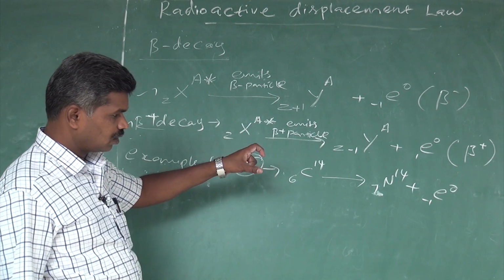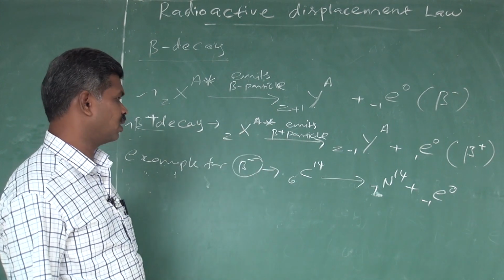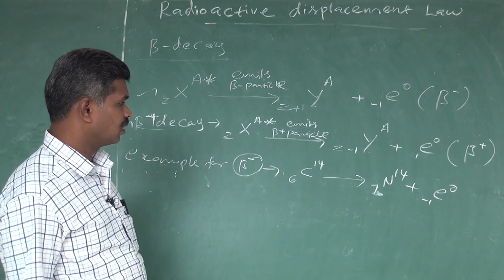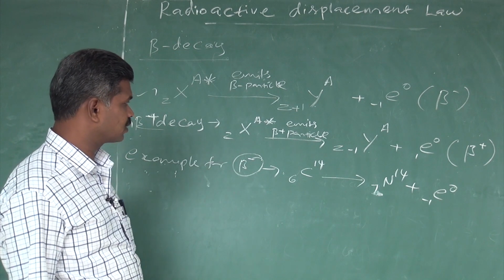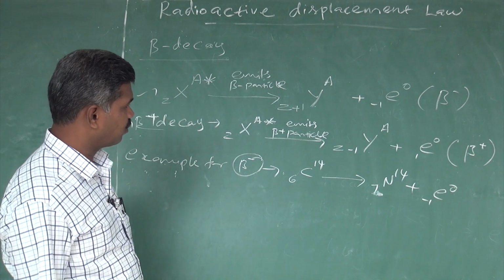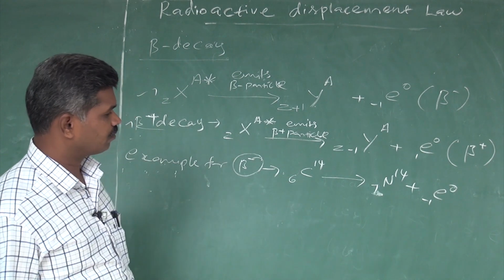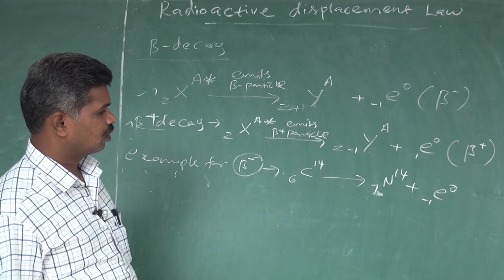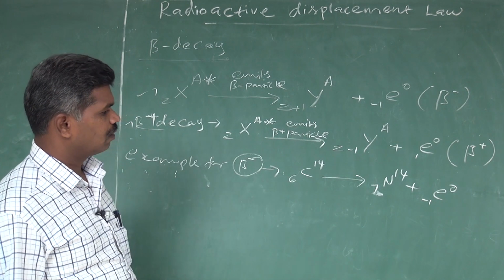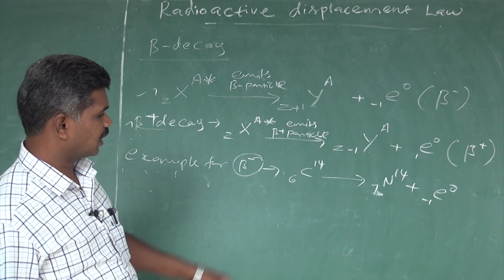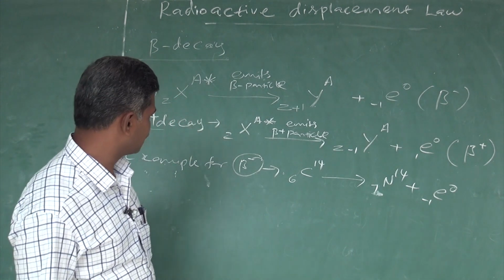In general, beta decay is written with this equation because mostly only beta minus is emitted, which is why the first equation is taken as the general expression. For example, carbon-14 changes into nitrogen-14 and emits a beta particle. At that time the atomic number increases by 1.